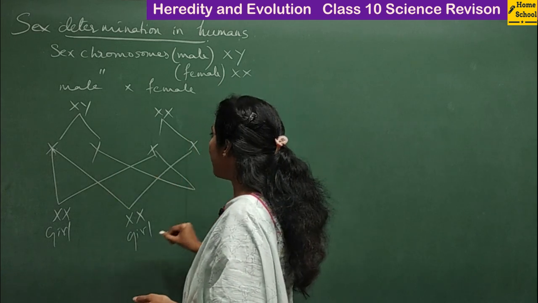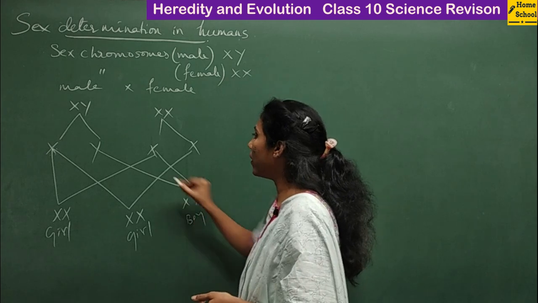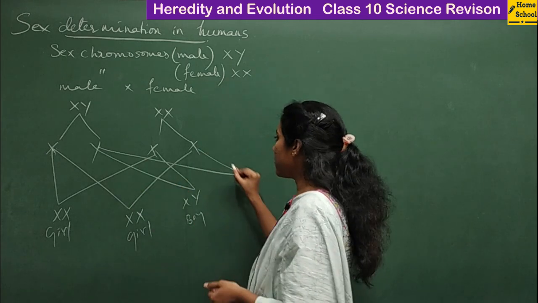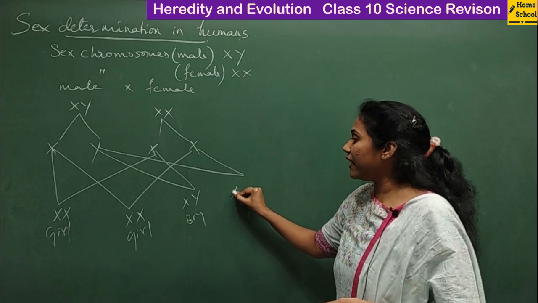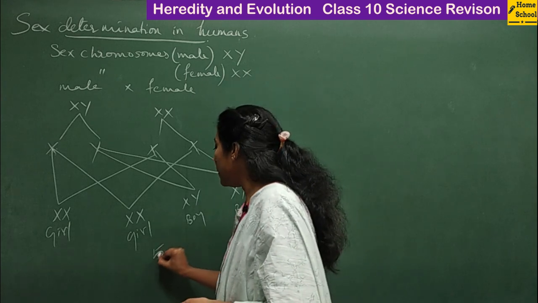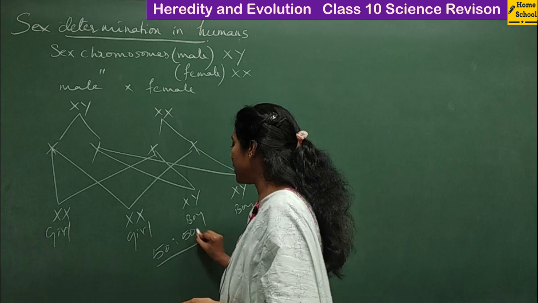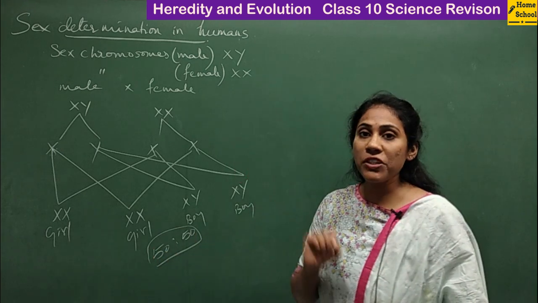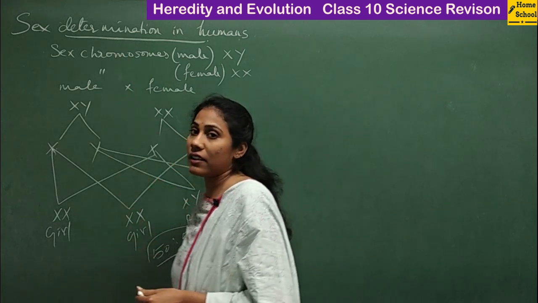When X combines with a Y, so XY, that means you get a boy. And this Y when combined with this X, you will get again XY, that is a boy. So the probability of getting a girl and a boy is just 50%, right? And most importantly, the sex of a child is determined by the father.